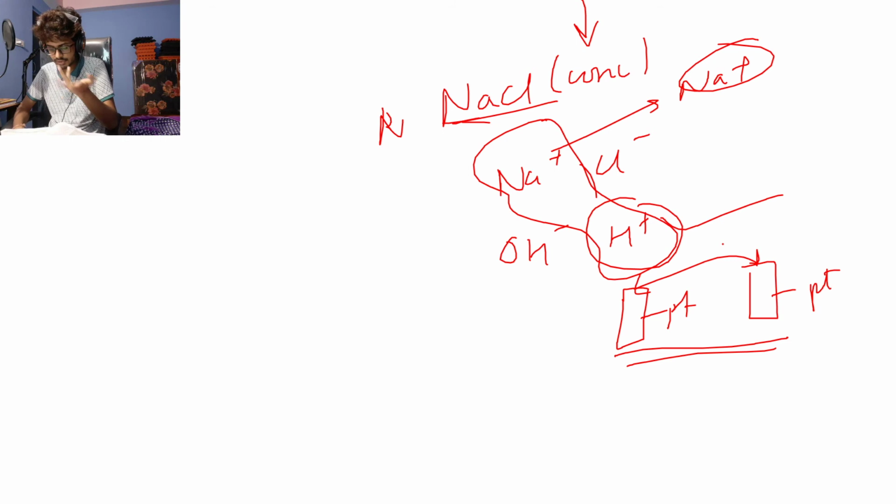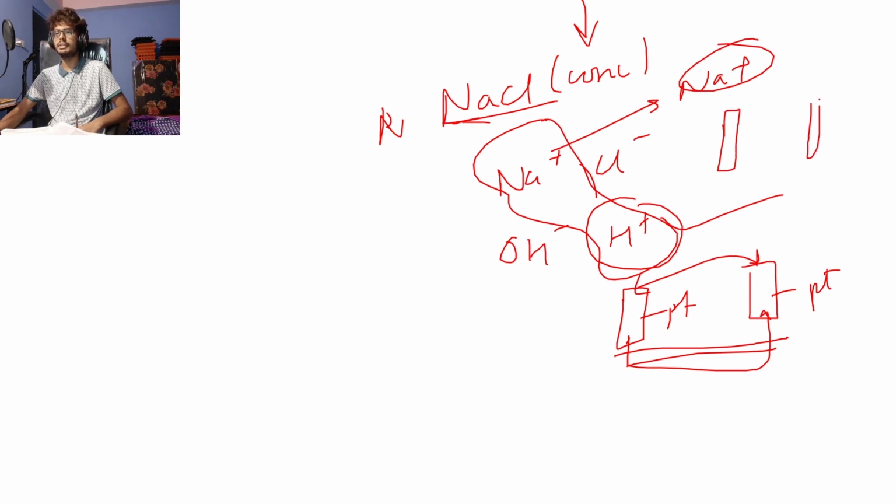So it totally depends on the electrode, right? Just now I told you, if inert electrodes are being used, then there'll be something different. If the same electrode is used, like a copper electrode in copper sulfate, it'll be different. So when I have copper sulfate solution and copper electrodes, what will go at the cathode and what will go at the anode?